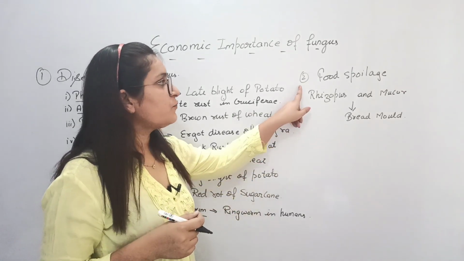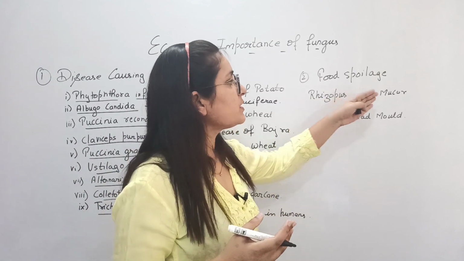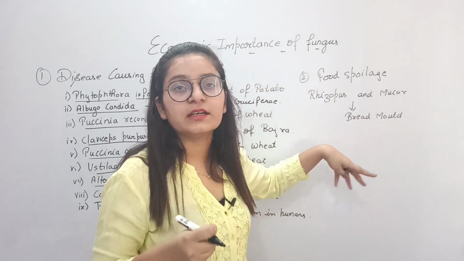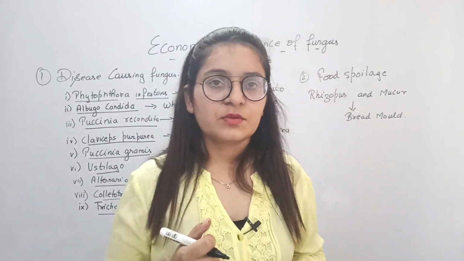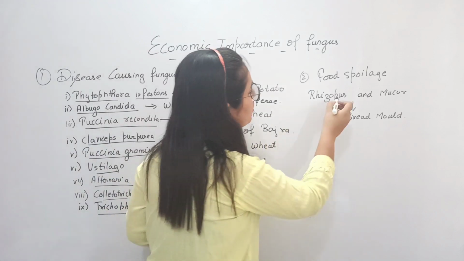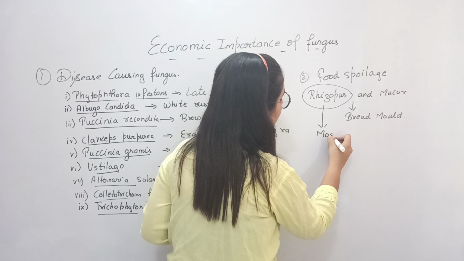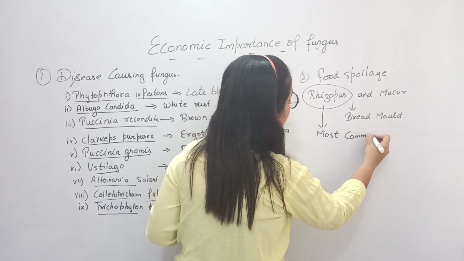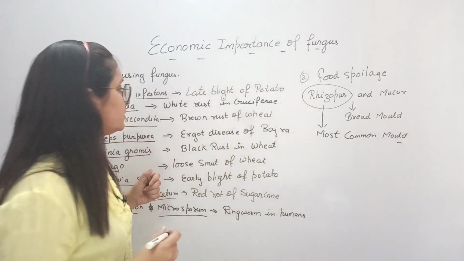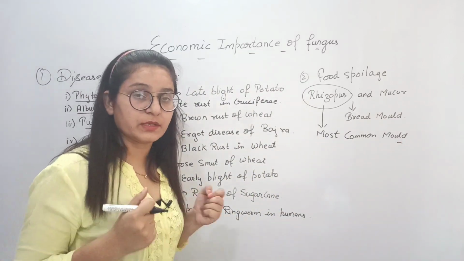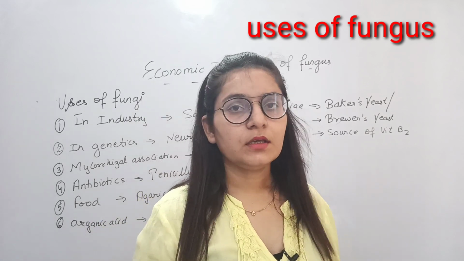And in food spoilage also, some of the fungus spoils the food. The most common are Rhizopus and Mucor, that are bread mold that grows on bread and causes spoilage of these breads. And out of these two, Rhizopus is the most common mold that occurs on bread. So these are some harmful effects of the fungus, but besides harmful activities, fungus also has so many uses.